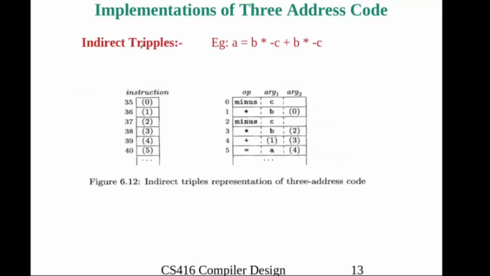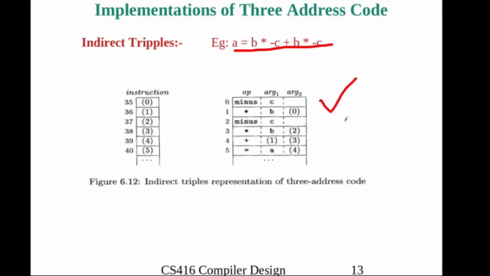The next one, indirect triple. In indirect triple we can see the same expression, the same parse tree, so the same syntax tree. Then in indirect triple we will use one more table, which we will use frequently for referring to triples. Indirect triple you can use only when you have a triple.